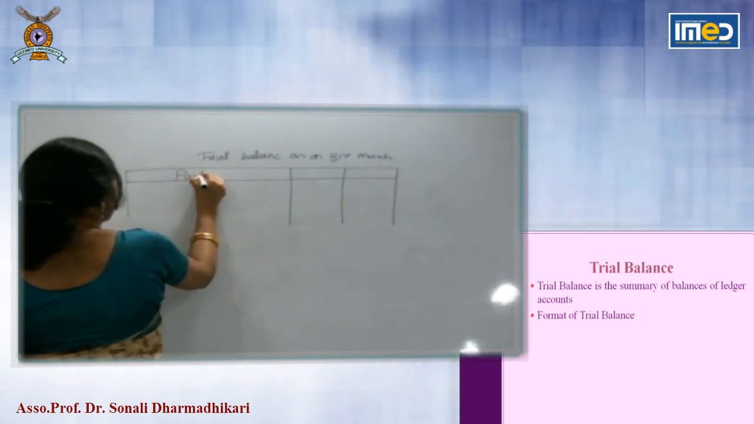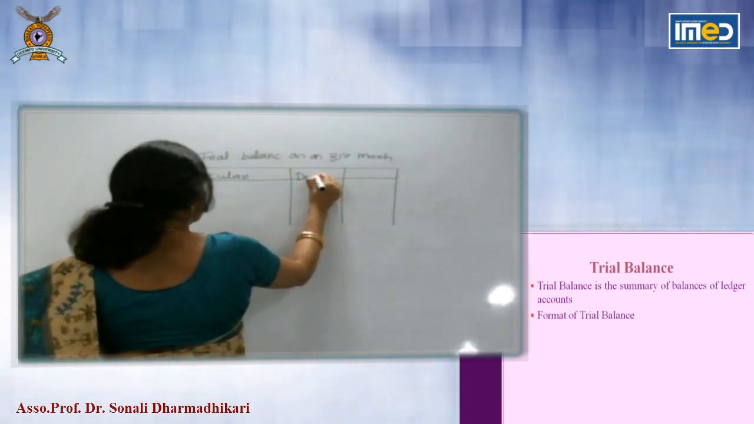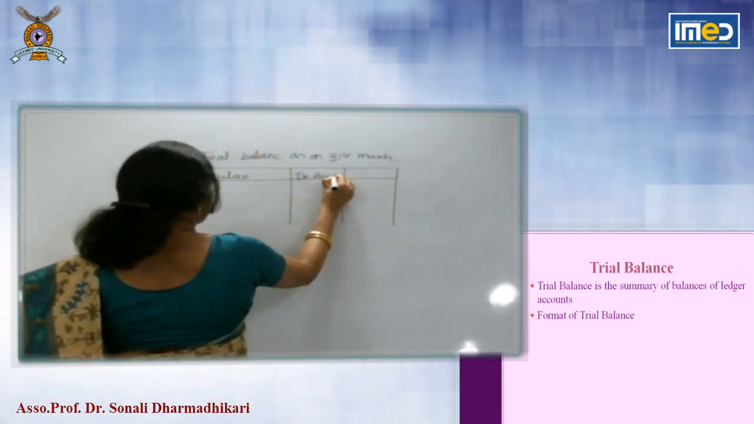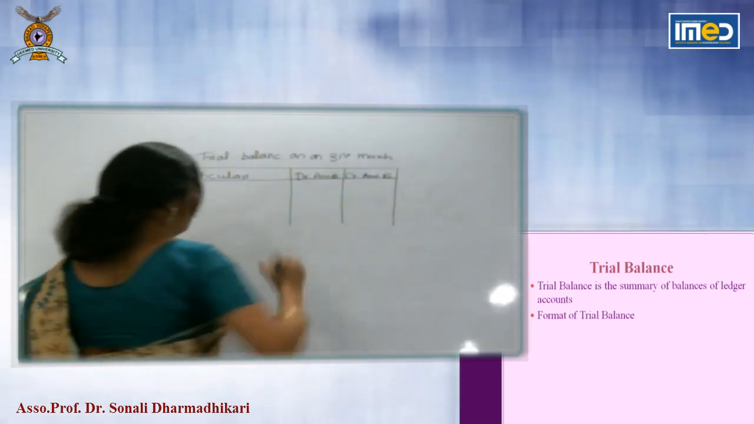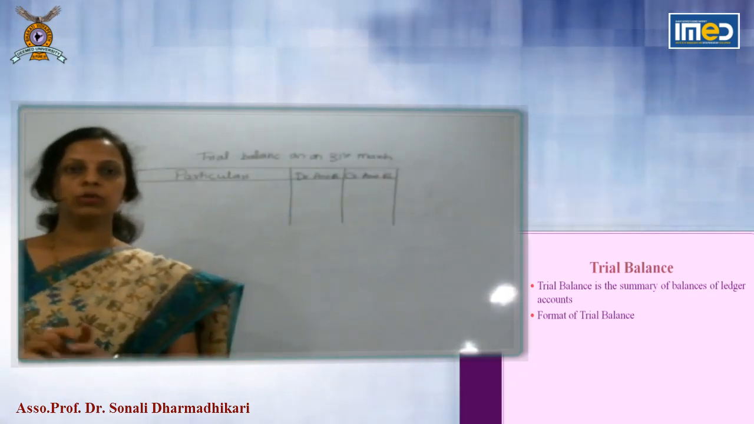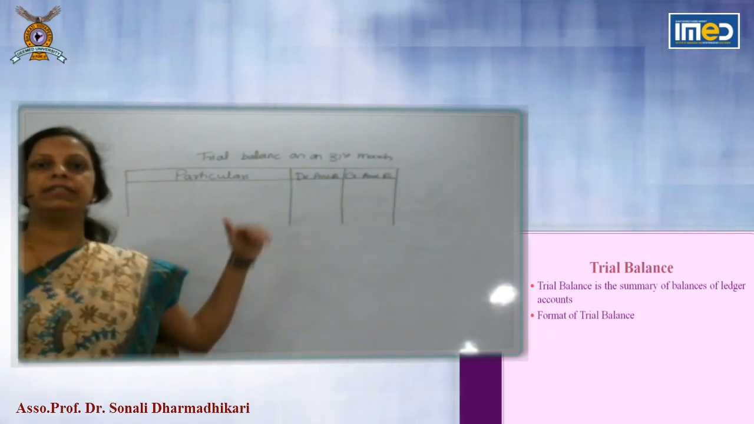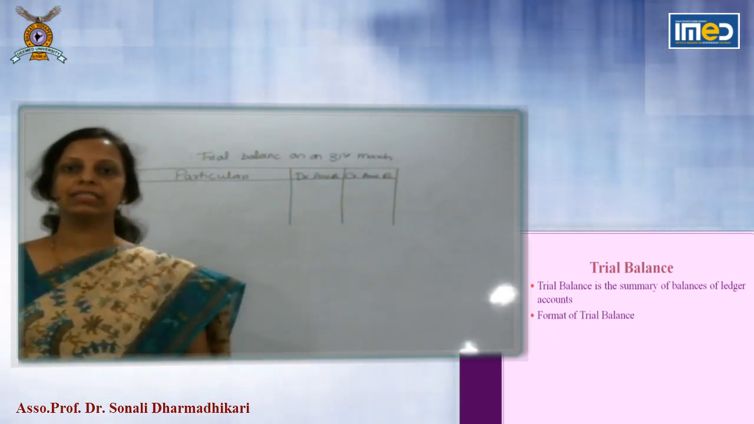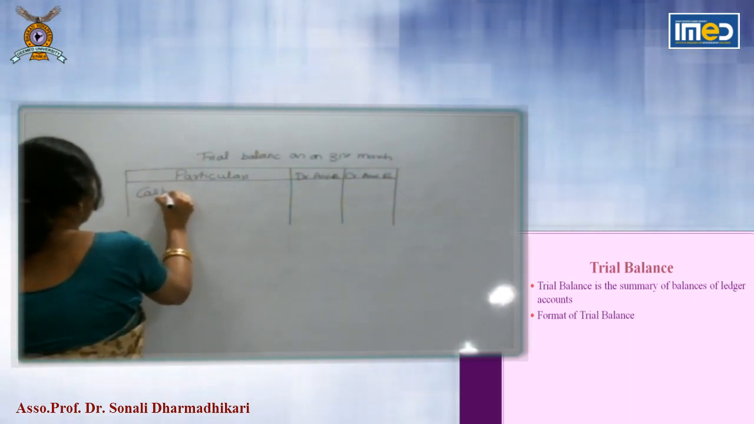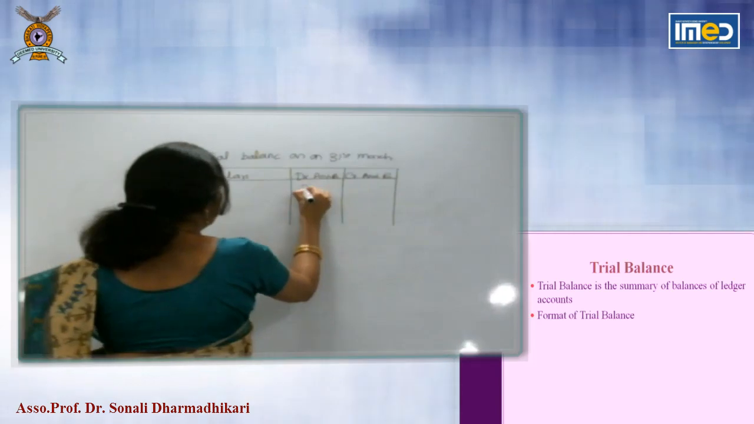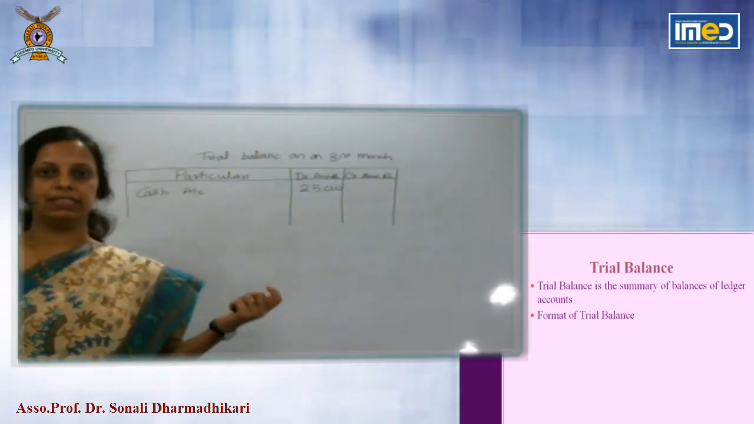Particulars, debit balance amount rupees, credit balance amount rupees. So once you will balance all the ledger accounts, one by one you will take it to trial balance. So we have taken example of cash account. You will take here cash account is having debit balance of 25,000. We have seen the example.